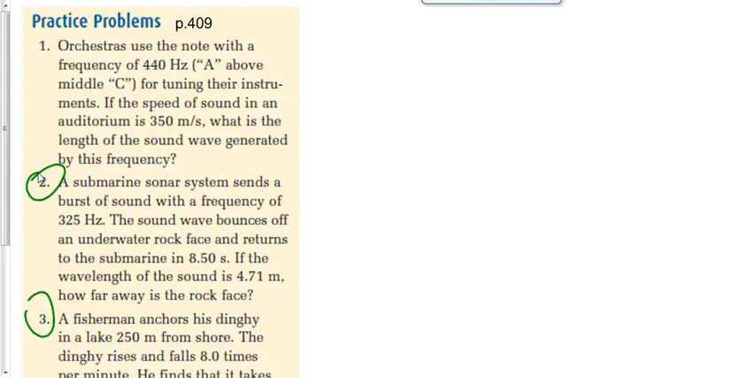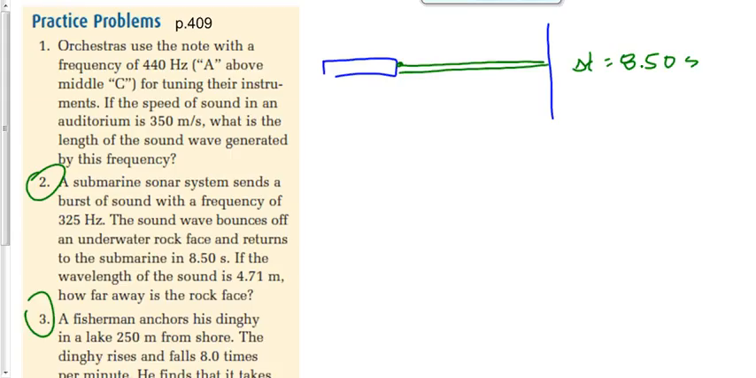Here's my submarine. It's an oddly shaped submarine, but submarine nonetheless. Here's my rock face. The submarine sends a sound wave toward the underwater rock face. So it produces a sound wave right here, sends a sound wave this way, it bounces off the rock face and returns to the submarine 8.5 seconds later. We're going to say the time here is 8.50 seconds, not the period. This is not the time for one wave cycle. This is the time that it takes a wave to travel a certain distance.